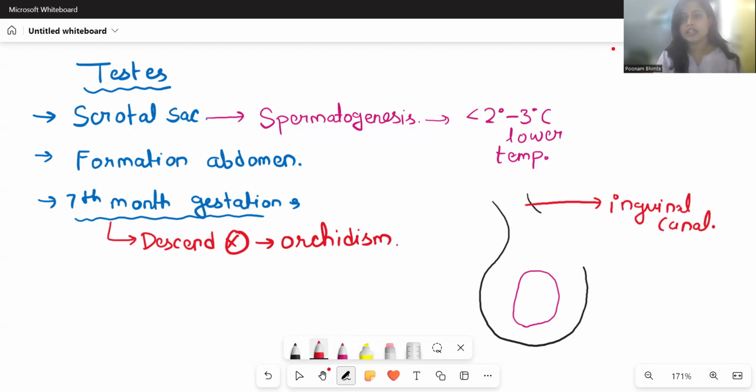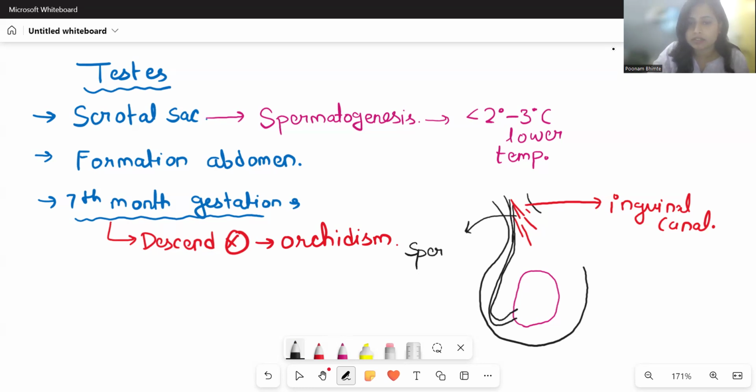In this inguinal canal, after the descent, we will also have certain blood vessels. Blood vessels will also come here. We will also have the vas deferens. That is the cord, the duct that is going to take the sperm from the testis to the outside copulatory organ. So after the descent, this bunch of veins, arteries, blood vessels, and the vas deferens makes the spermatic cord.